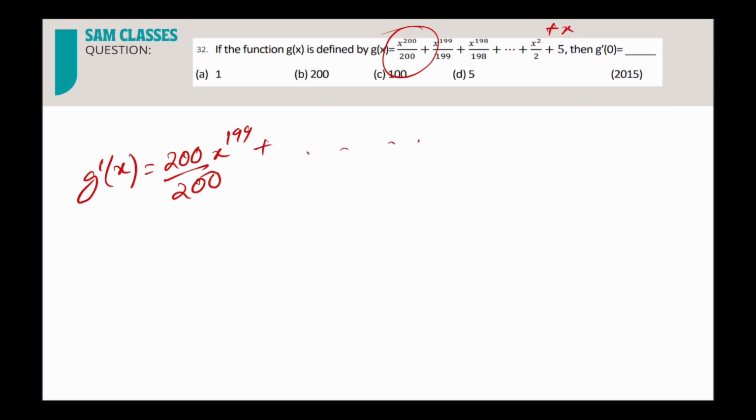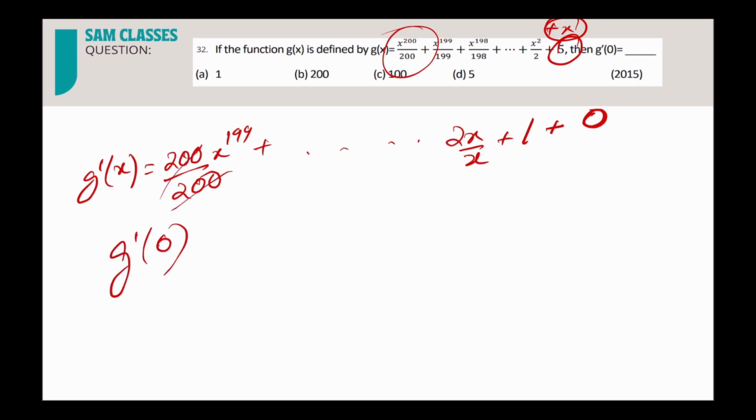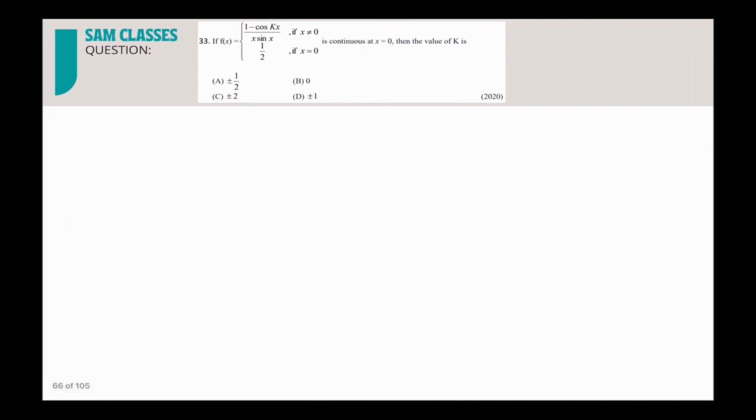Last term, we have one term left. It will be 2x by x. For this x it will be 1, and for this 5 it will be 0. That's it. Now find g dash of 0. This is already cut, so all will be 0, 0, 0, only 1. That's it. Anything difficult in this? You could have done it mentally also. I just did it to show you how this can be done. This question is very simple.